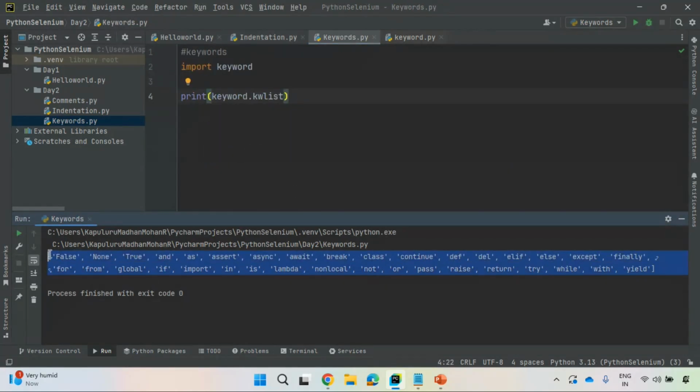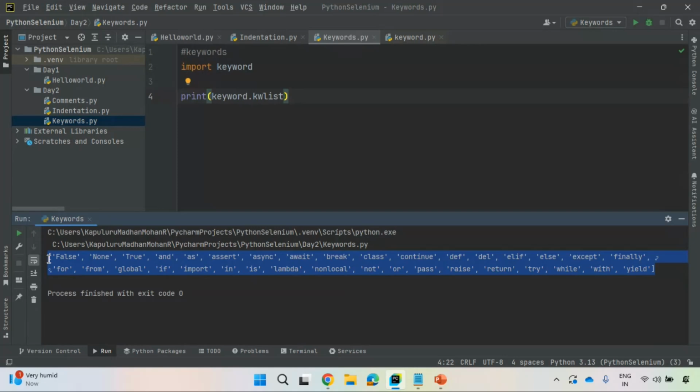Very important thing: you observe here multiple data points represented inside square brackets. This is nothing but a list. If you represent multiple objects inside square brackets, and each object is separated by a comma, it is a list data structure.